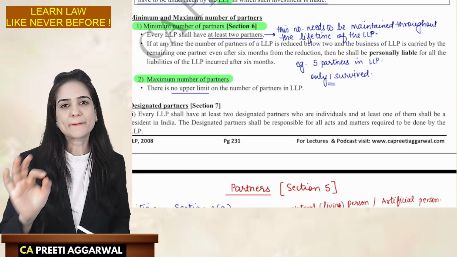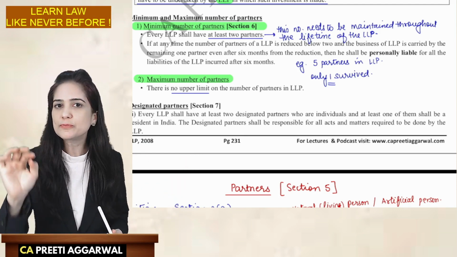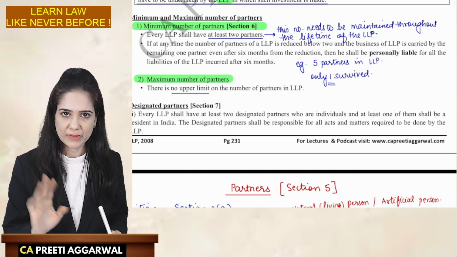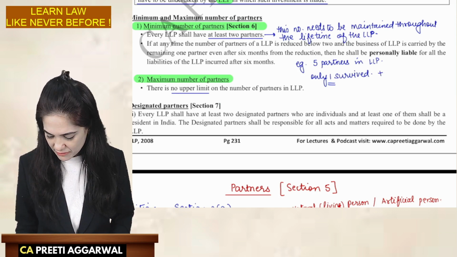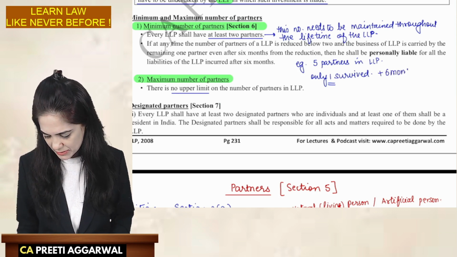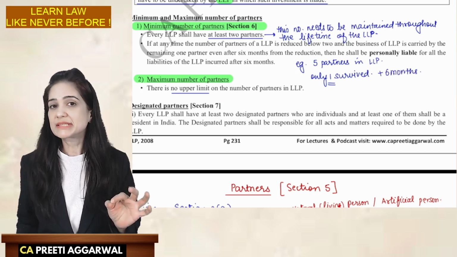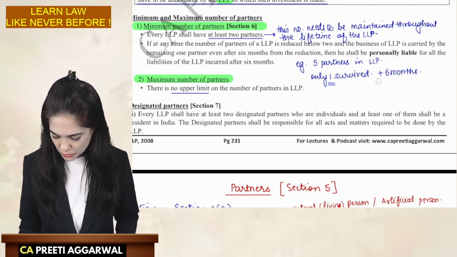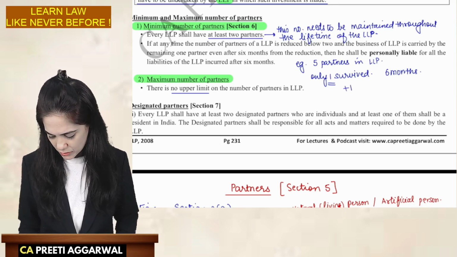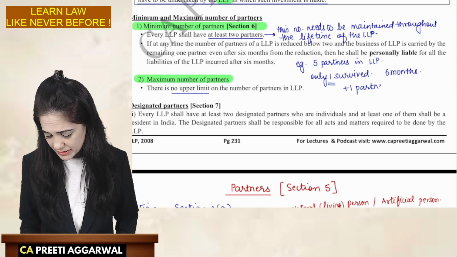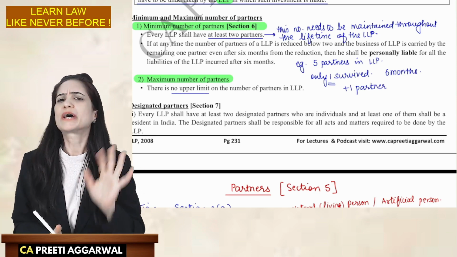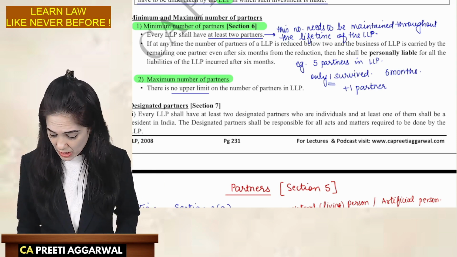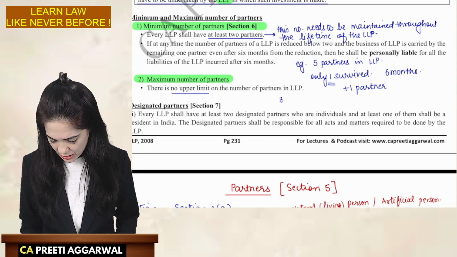See, you cannot continue business in the LLP on your own. But we know that this is a very tragic situation. We will give you a time limit of 6 months. In these 6 months, you need to introduce one more partner. Reinstate the number to 2. We will give you a time limit of 6 months. If you fail,